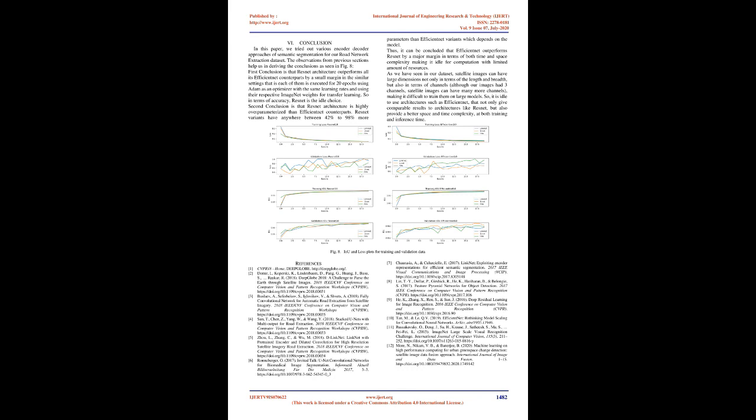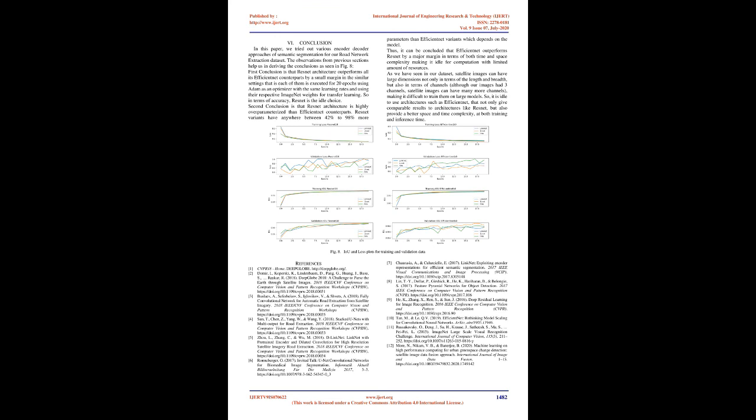Second conclusion is that ResNet architecture is highly overparameterized compared to EfficientNet counterparts. ResNet variants have anywhere between 42% to 98% more parameters than EfficientNet variants, depending on the model. Thus, it can be concluded that EfficientNet outperforms ResNet by a major margin in terms of both time and space complexity, making it ideal for computation with a limited amount of resources.